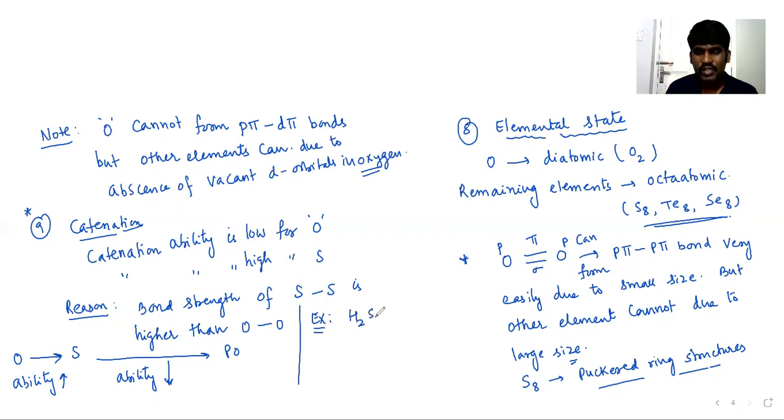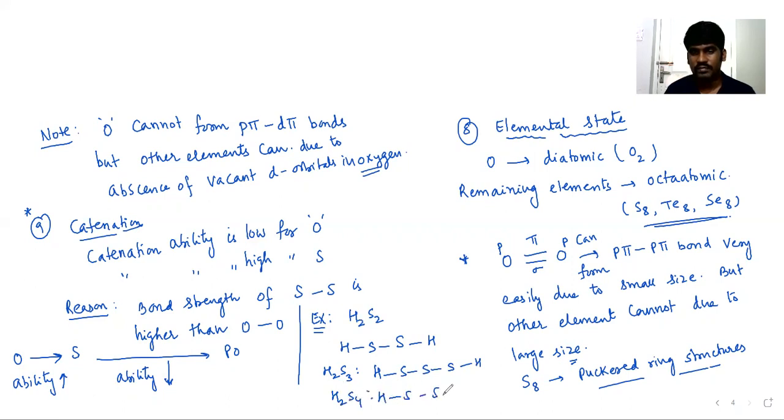If you see examples of compounds formed due to catenation, I can take H2S2, H2S3, and H2S4 for sulfur. But for oxygen, we have H2O2.